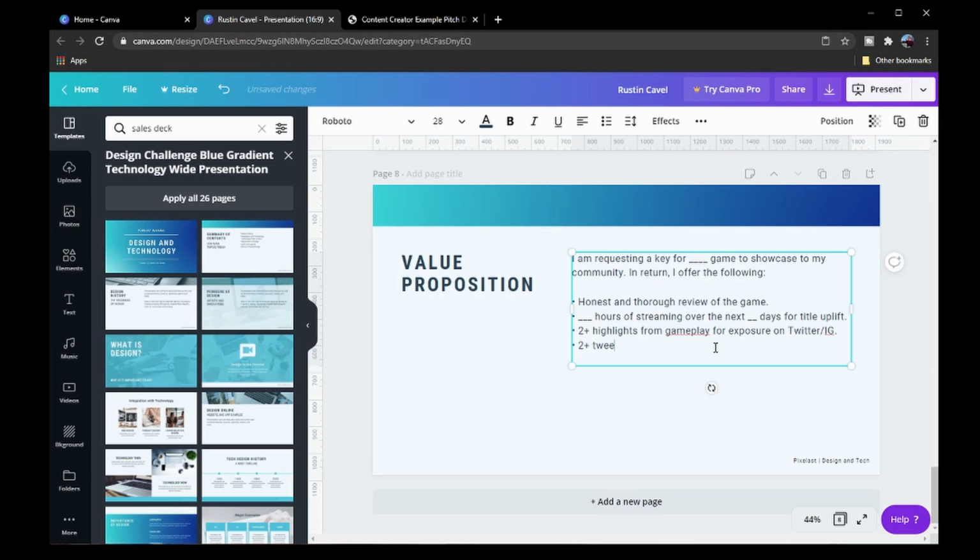Let's say that we want to give 2 tweets about the game. Now, again, all of this is subjective. Different studios and different companies have different requirements of what they ask whenever they're partnering with content creators. And then we're just going to put open to other requests should you see fit.